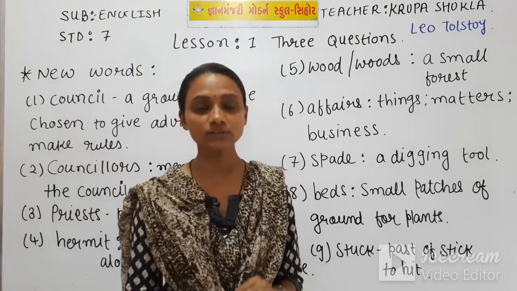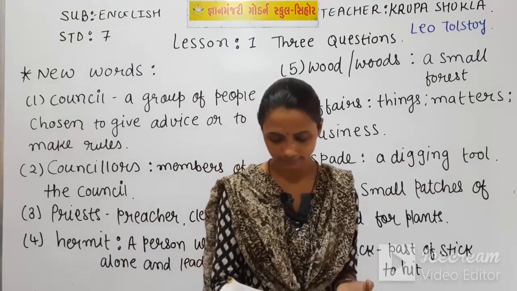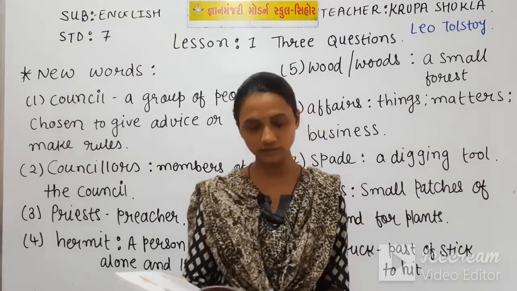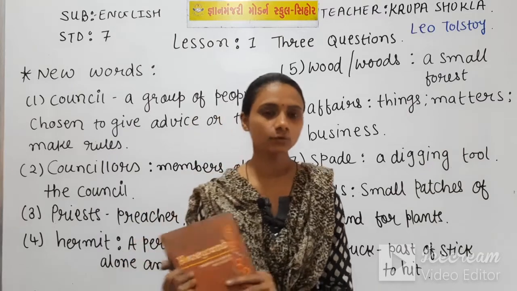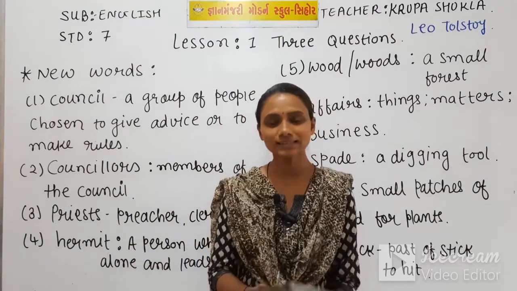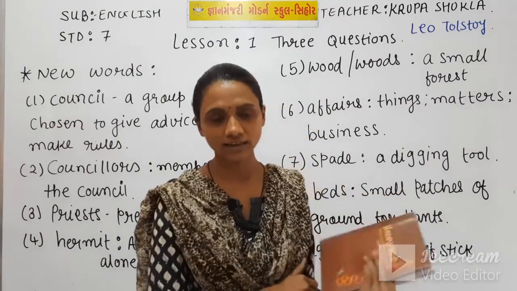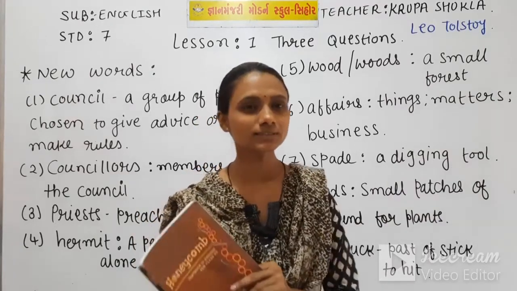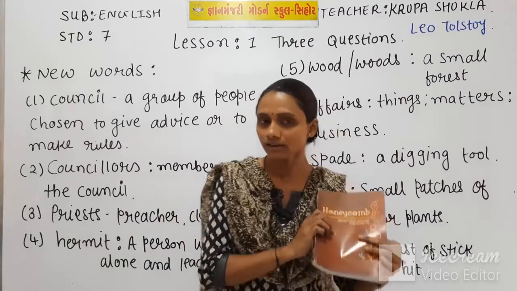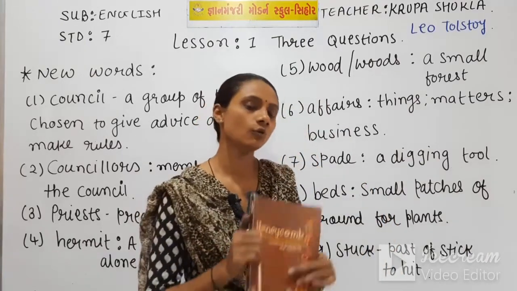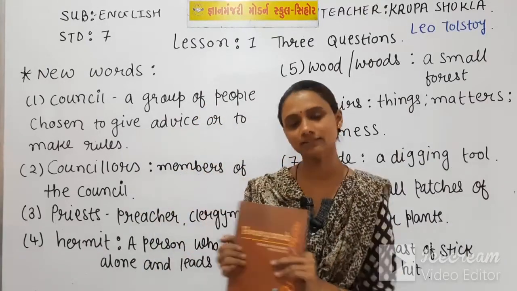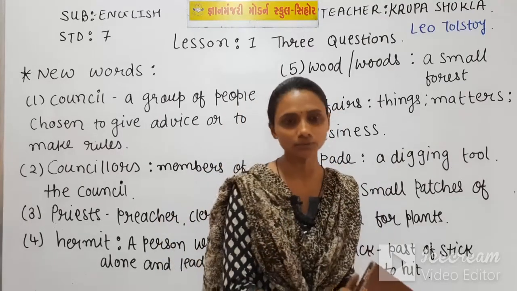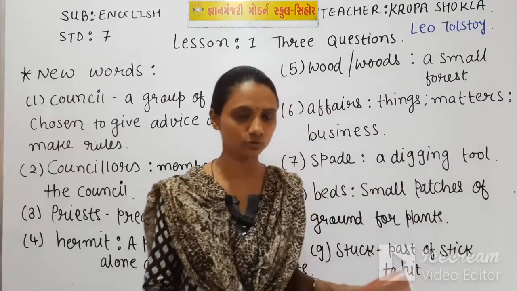Others said that, now the second suggestion came to the king. Others said that it was impossible to decide in advance the right time for doing something. We don't know, friends, what will happen in the future. So the other suggestion the king got is that it was impossible to plan in advance, as we are not able to know what is going to happen in the future. So it is fruitless, it is useless to make a timetable and to plan something for the future.